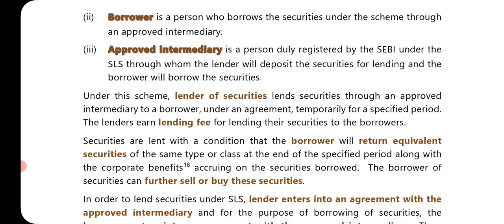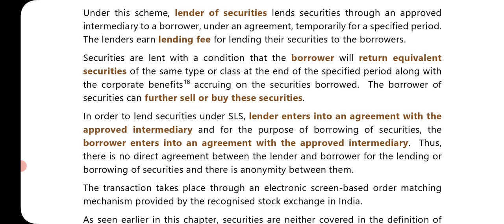Under this scheme, the lender of securities lends securities through an approved intermediary to a borrower under an agreement, temporarily for a specified period. The lenders earn a lending fee for lending their securities to the borrower. The securities are lent with the condition that the borrower will return equivalent securities of the same type or class at the end of the specified period, along with the corporate benefits accruing on the securities borrowed.